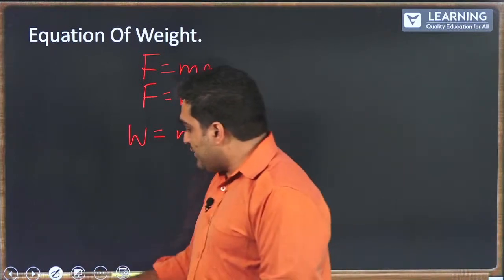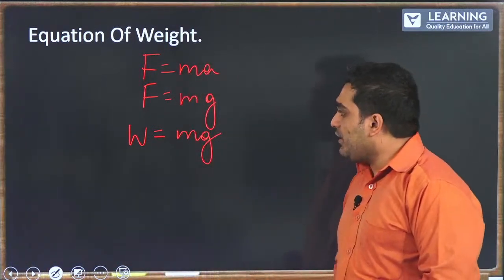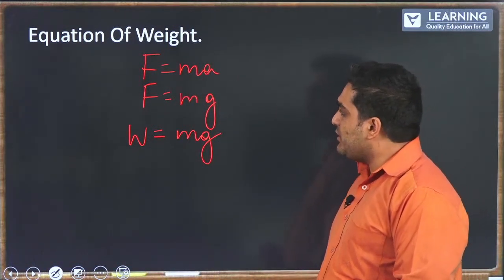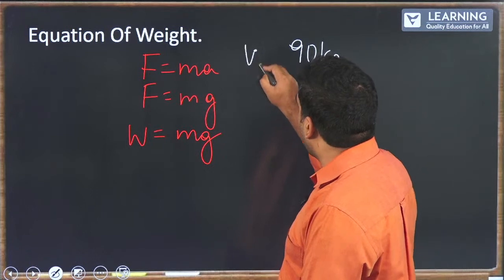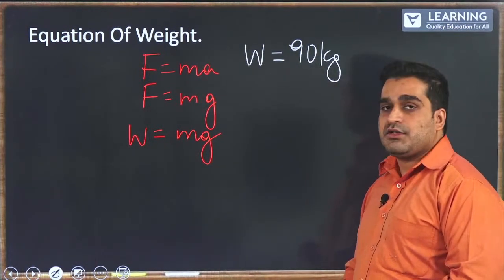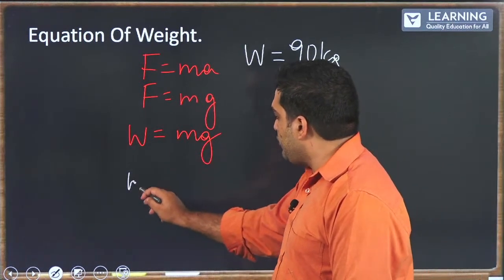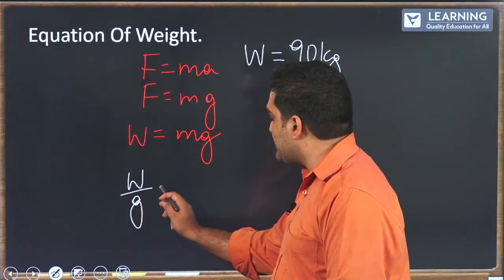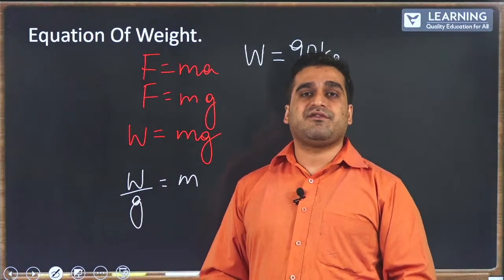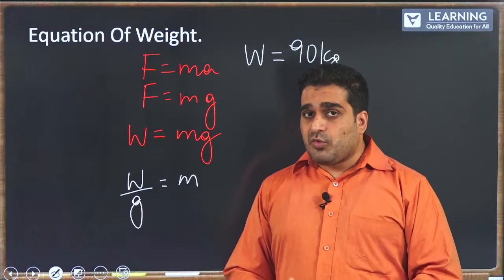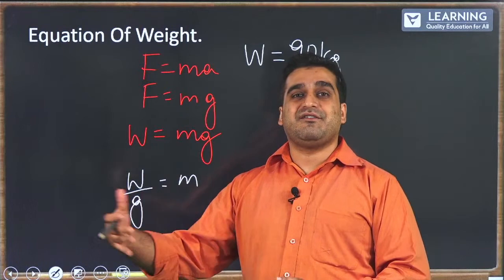Now let's take the case where your weight is 90 kilograms. In order to find how much mass there is, all we have to do is take this weight and divide by the acceleration due to gravity of the planet, but in this case we are taking Earth because you are trying to find what is the weight on Earth. So, weight can differ on different planets. We will soon see how weight is different on different planets.